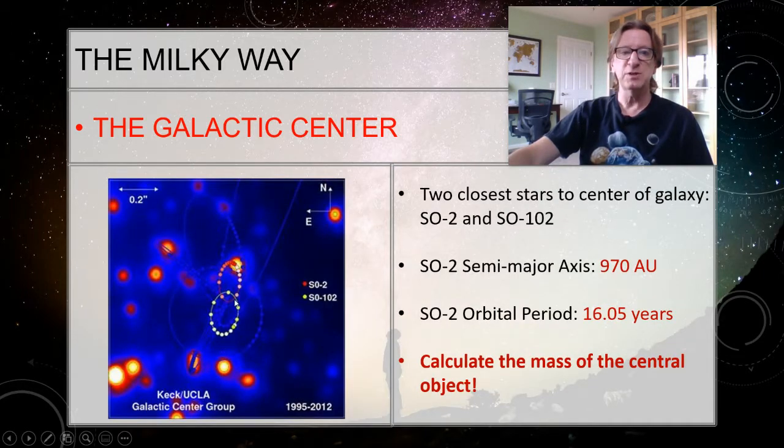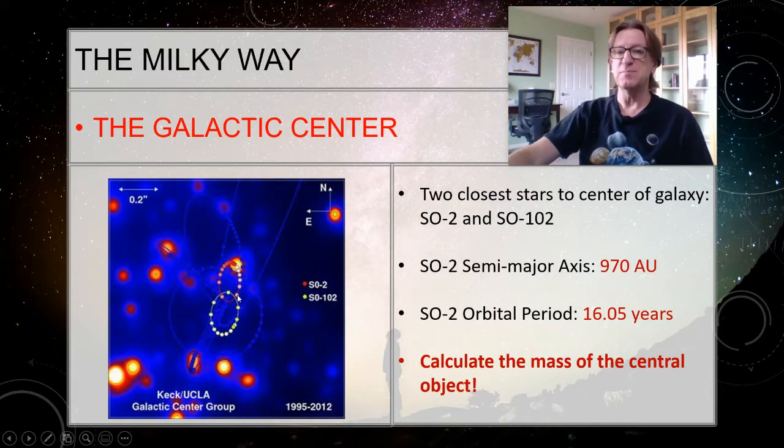So this is a close-up picture of the two stars that are closest to orbiting the center of the galaxy. And the center is right here, right where my mouse is pointing. So this red dot here, that's the position of the star SO2. And this one is SO102. So let's look at star SO2 right here. We only need to look at one of them. We can measure the semi-major axis. You measure the entire major axis and just divide that by 2. And we find that the semi-major axis is about 970 AU. The orbital period, the time it takes to go one time around, is a little over 16 years.